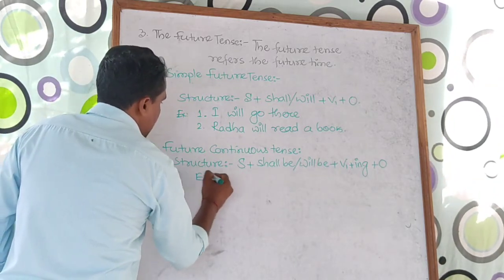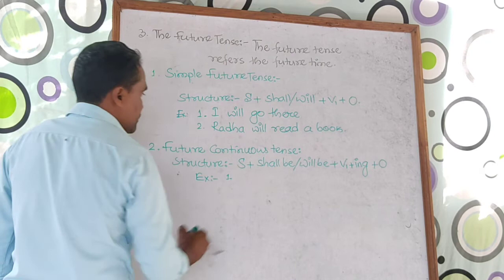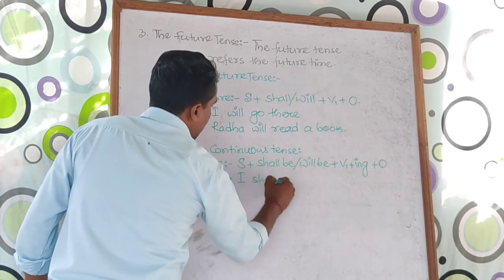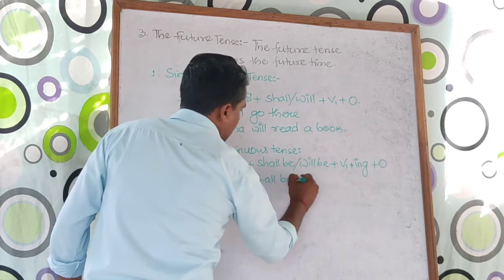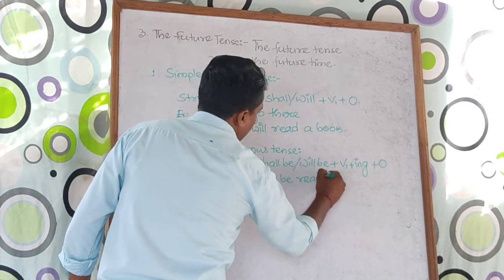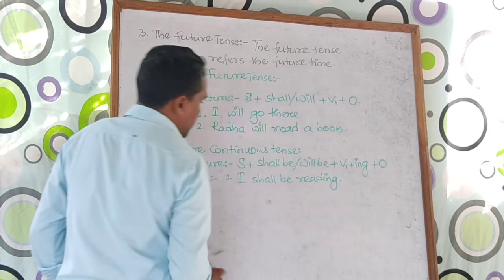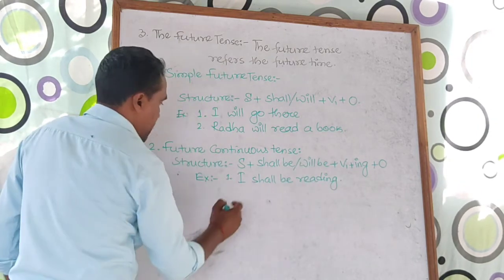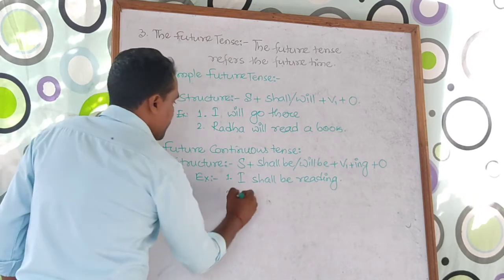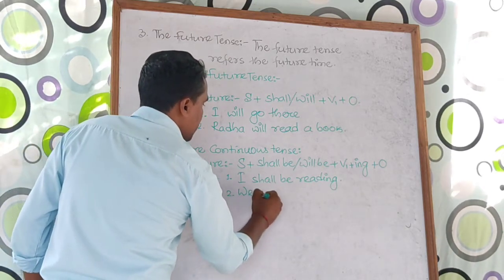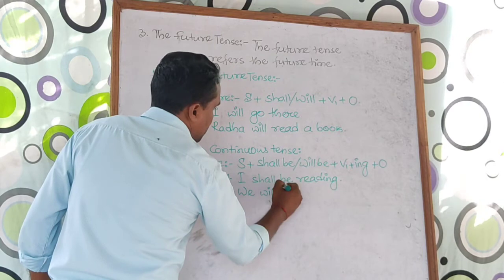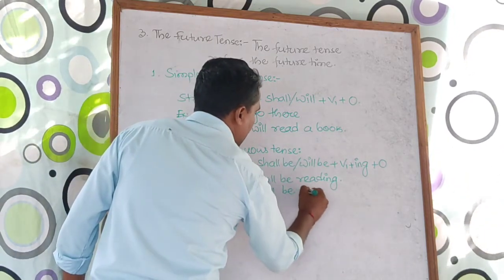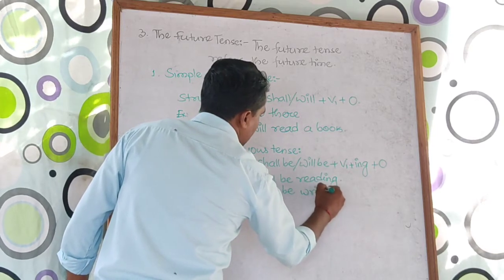The example, number one, I shall be reading. Look here, subject, auxiliary, V1 plus ing. If I take one more example, we will be writing.